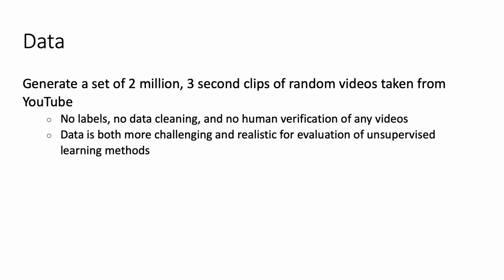To train our final loss function, we use a large set of 2 million 3-second clips from random videos taken from YouTube. We use no labels, data cleaning, or human verification of any type. This leads to both a more challenging and realistic evaluation setting of unsupervised video representation learning.